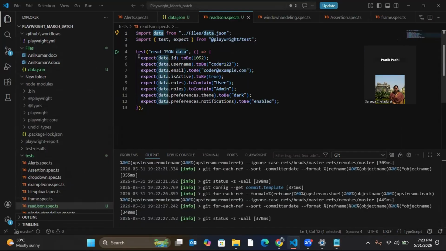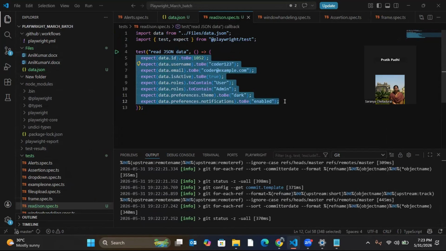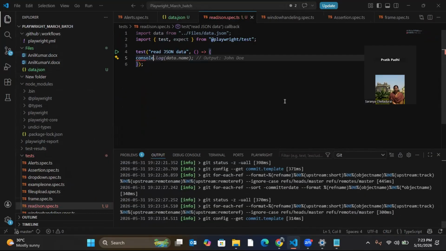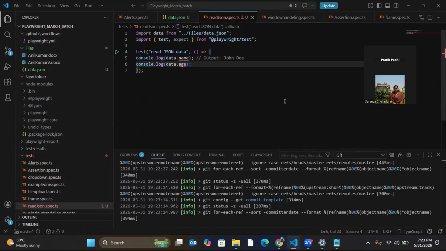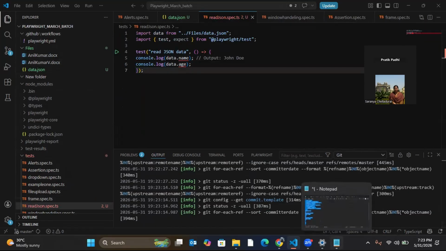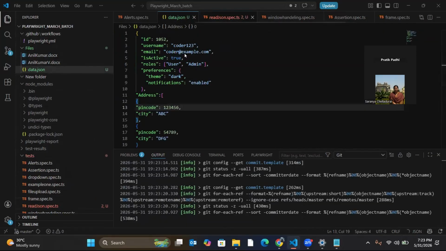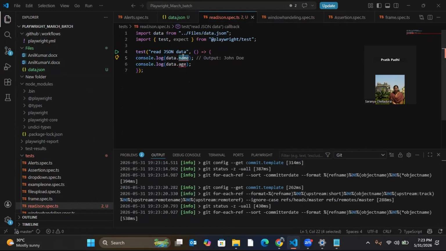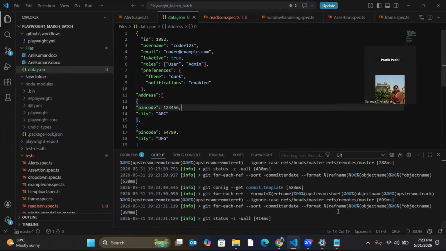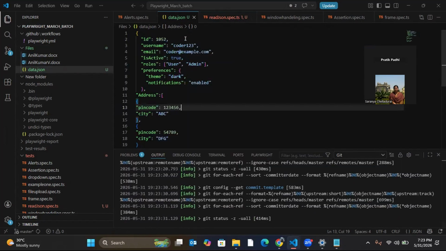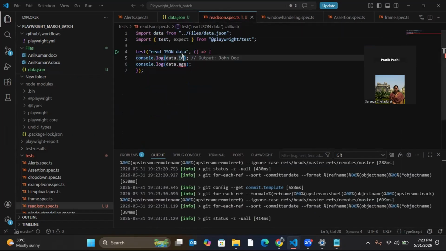Now, because these are just assertions, we'll try to print it so that we can see. So data dot, first I will do what I have in my JSON. Which one didn't you get? You said data.id, before that, how to get it from that file.